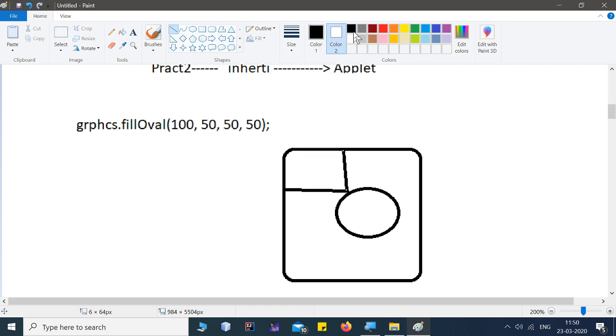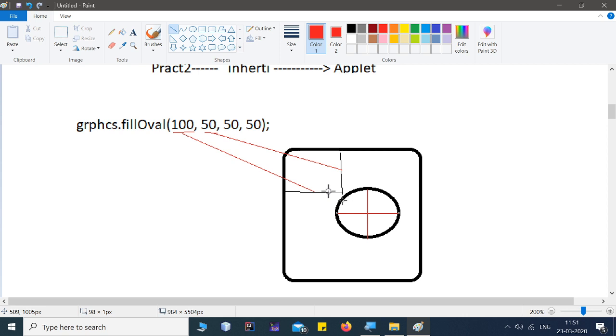So what does that mean? From the left and from the top. 100 is the distance from the left-hand side, so this distance will be 100. 50 is the distance from the top, so from the top it will take 50, and the other 50 is the size from top to bottom.